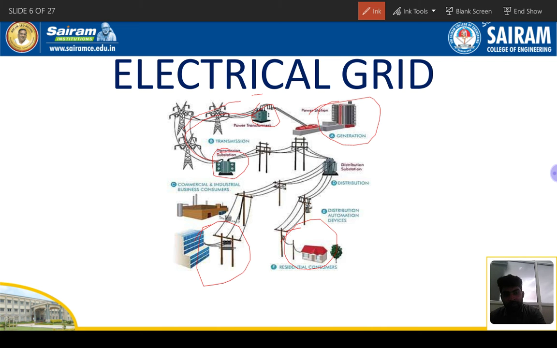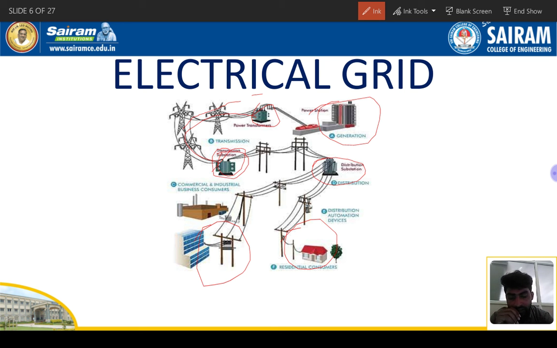Next we have a distribution substation. See here, I'll give one best example. Like this one is the Raichur thermal power plant or Ballari thermal power plant. So there we have one transformer, and here one transformer. For Bengaluru we have a main station in Vijayanagara, and in Kanakapura also, right? That's a transmission substation. After that we are transmitting. Next, a distribution substation in Anekal we can consider, right? In Anekal via the Chandapura route we have a distribution substation.